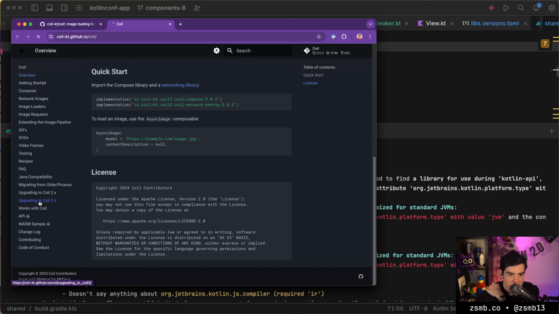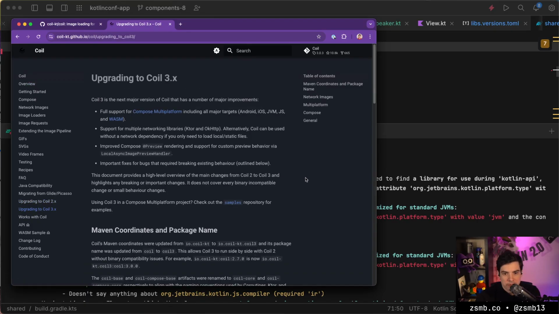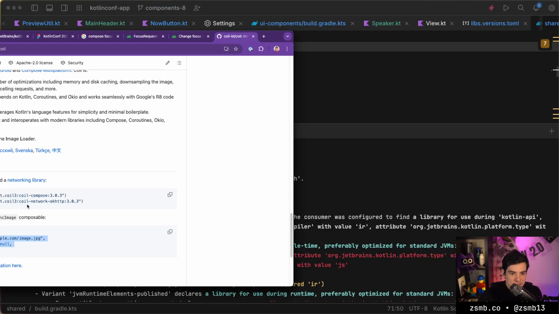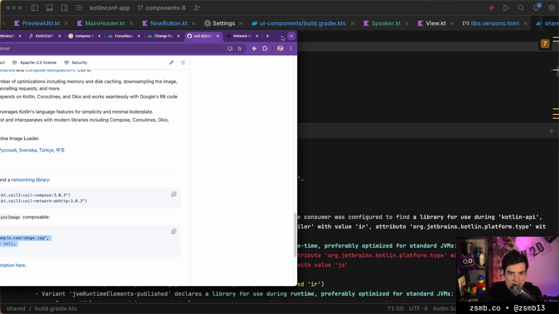Yeah, platforms. Full support, all targets: Android, iOS, JVM, JS, and WASM. But okay, HTTP is a bit suspicious, isn't it? That's probably not right.